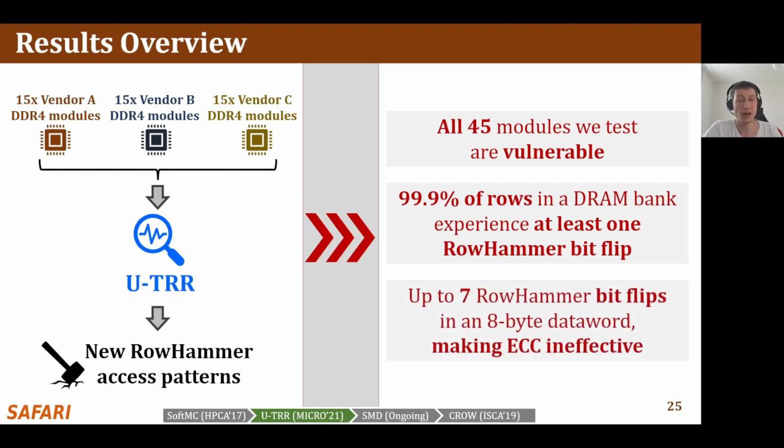Third, we observe that our access patterns cause up to 7 RowHammer bit flips in an 8-byte data word, making ECC ineffective and systems equipped with ECC also susceptible to RowHammer attacks. We conclude that TRR does not provide security against RowHammer and can be easily circumvented using the new understanding provided